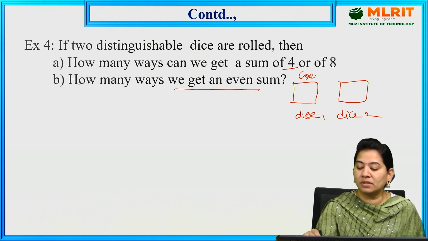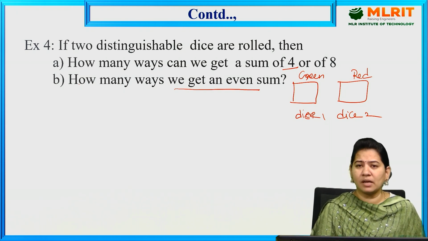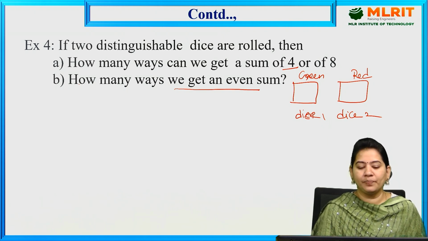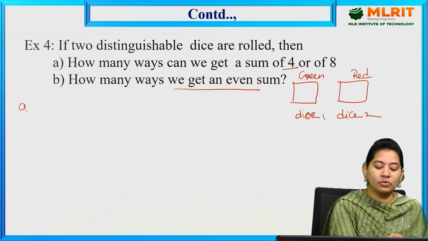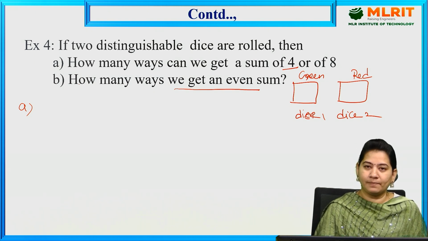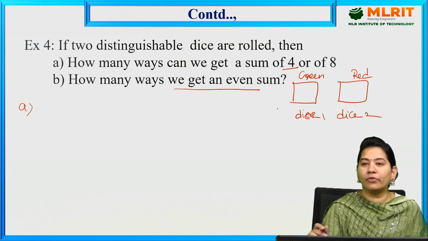Let us suppose this is called green color and this is called red color, so that I am able to distinguish both the dice. This one is red and this one is green. Now, if both the dice are rolled at a time, the first question is: how many ways can we get a sum of 4 or 8? So let us suppose the first case is the sum of 4 or 8 only.